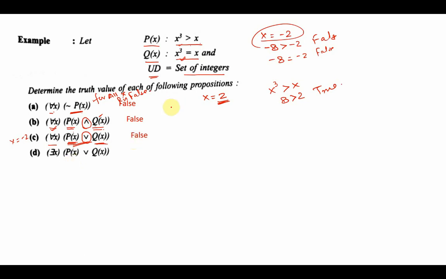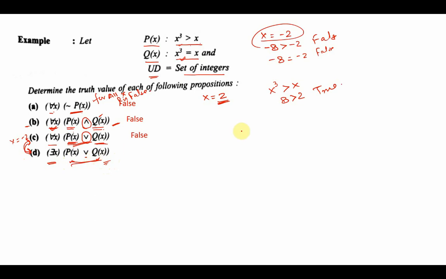Now see this case. This statement is similar to the previous statement, but there I was using a universal quantifier, here I am using an existential quantifier. Please understand, there I was looking for a counter example to say that the statement is false. Here, even if I can find a single number x for which the disjunction holds, that means if this is true or this is true, this entire thing will become true.